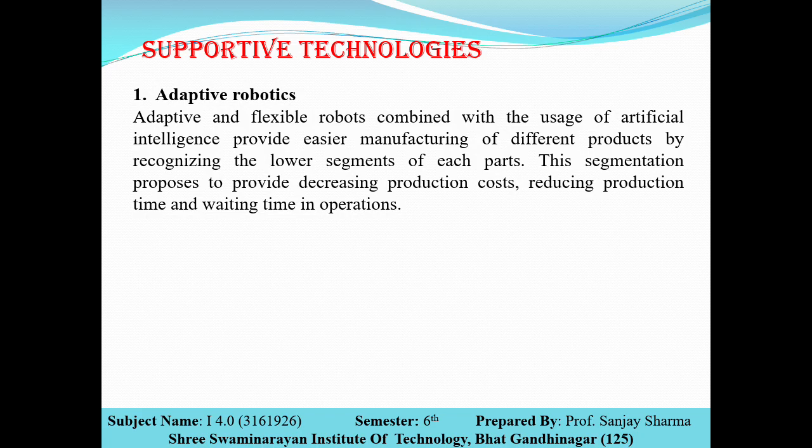Adaptive robots are those robots which we design as per our requirement, and their usage will decrease the production cost, reduce the production time and also reduce the waiting time in the operation. It will work on artificial intelligence and provide easier manufacturing of different products by recognizing the lower segment of each part. So here the robot will work universally for manufacturing the different products.